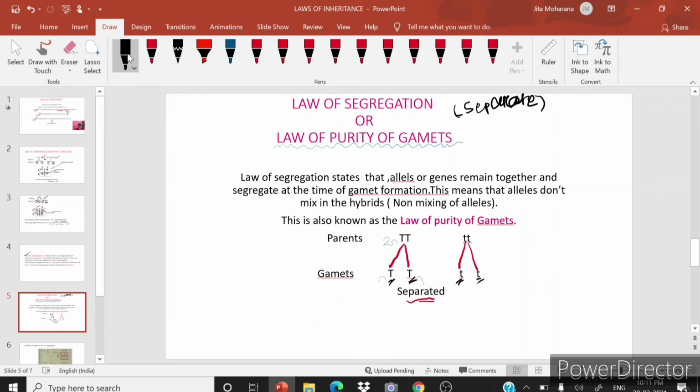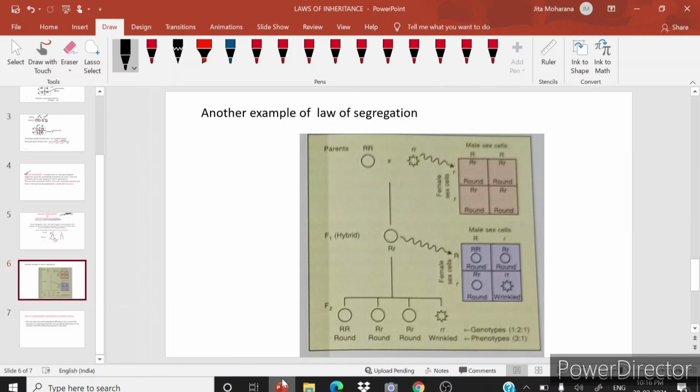During formation of gametes, the genes separate. This is the law of segregation. Clear? And you can take the law of dominance example as the example. These two laws come under monohybrid cross because here only transfer of one gene occurred. Here is another example of law of segregation, taking round and wrinkled seeds as genes. So you can follow it.